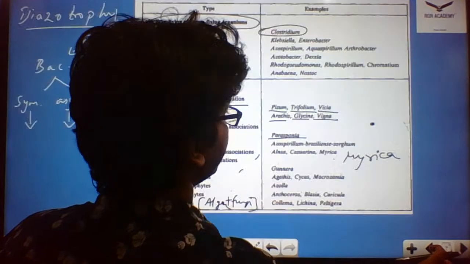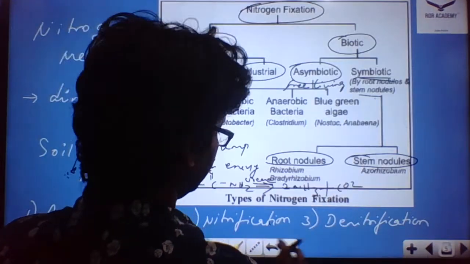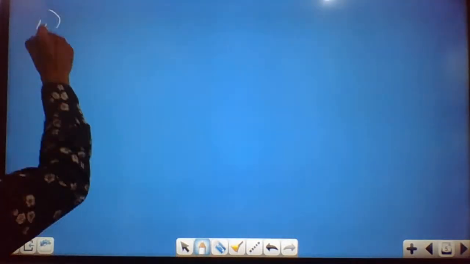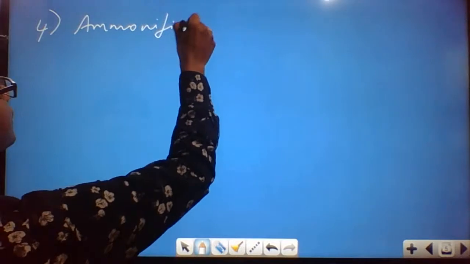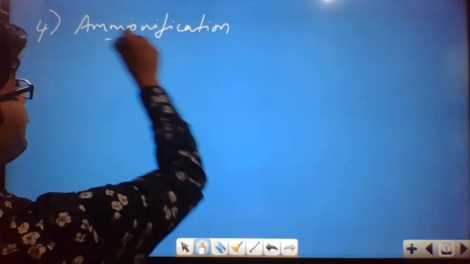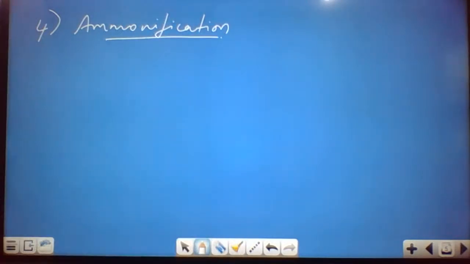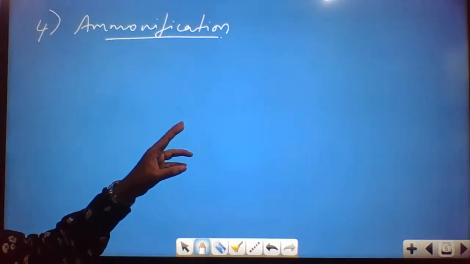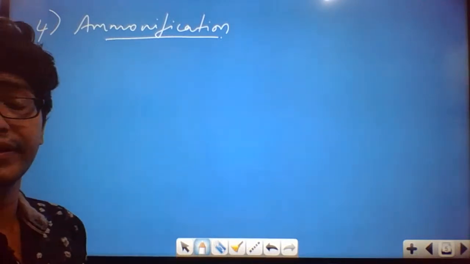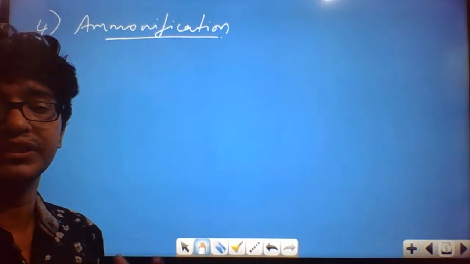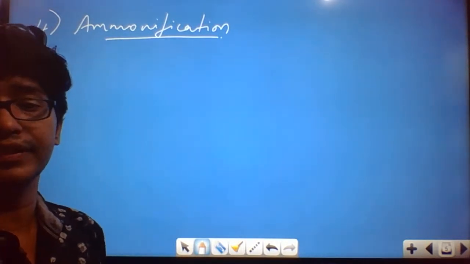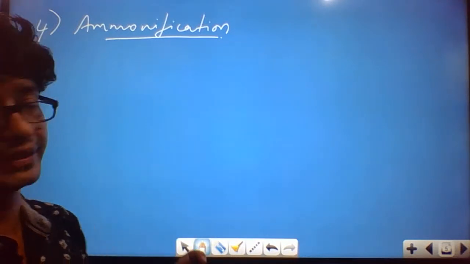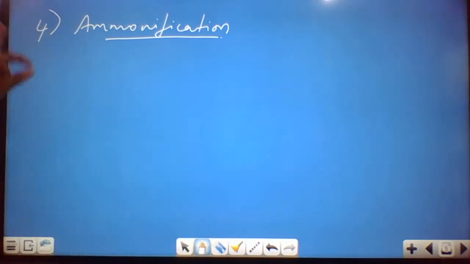Coming to ammonification, let me clear this. Ammonification is the fourth part. So we have done nodule formation, nitrogen fixation, then we discussed nitrification, and more specifically Aspergillus. We have different species of Aspergillus, like Aspergillus niger, but Aspergillus flavus is very specific. Okay. Next comes ammonification.